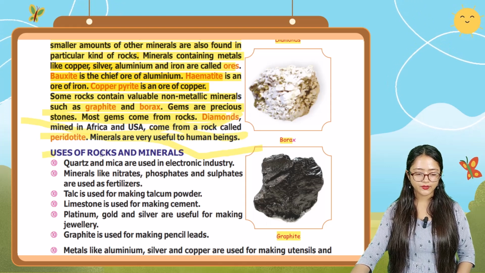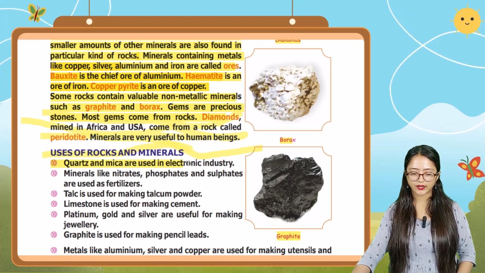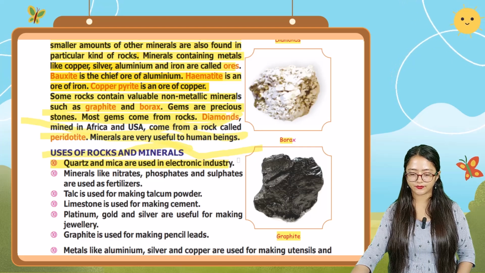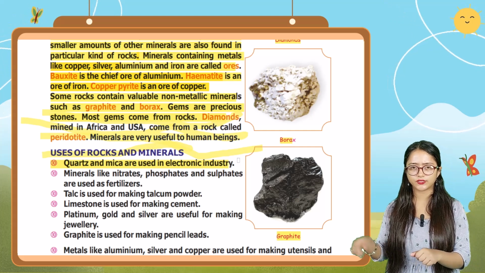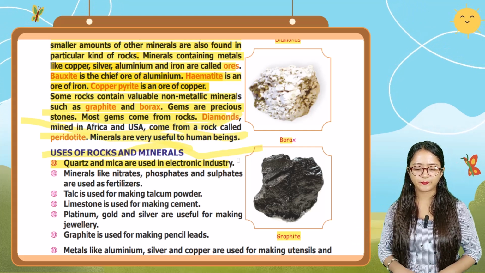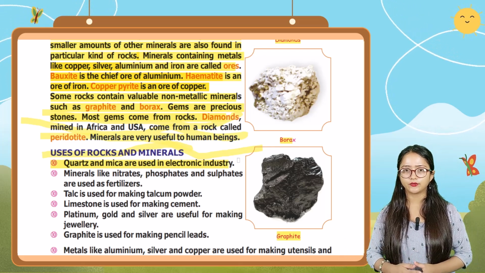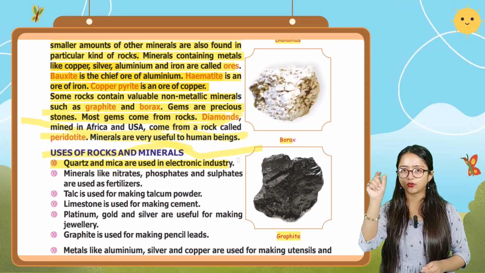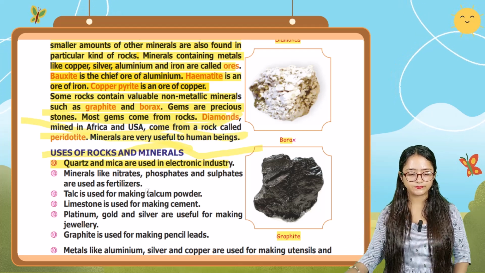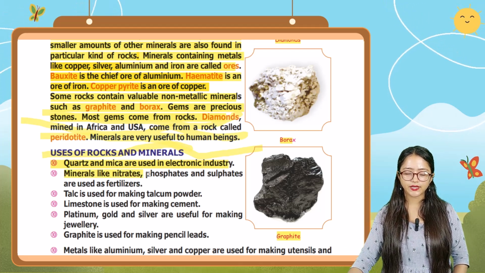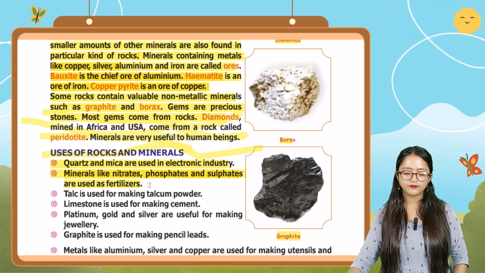Now we're gonna see uses of rocks and minerals. So the first point, quartz and mica are used in the electronic industry. Okay, so quartz and mica are used in things like watches. In watches, you can see the quartz is used. Okay, and mica is also used in cosmetic things. The talcum powder you use, the toothpaste you use, that Colgate gel one, the crystals in it are mica.